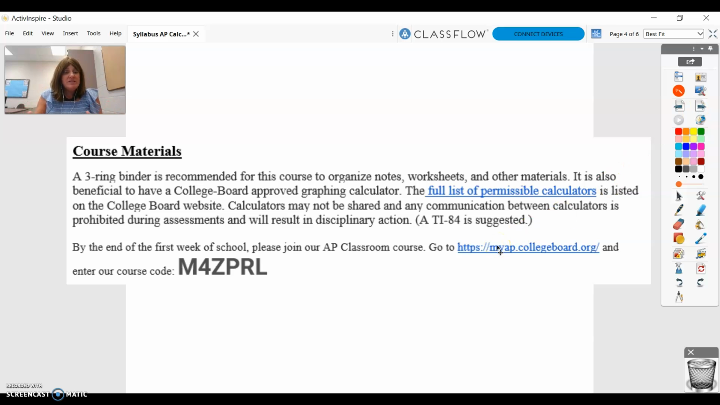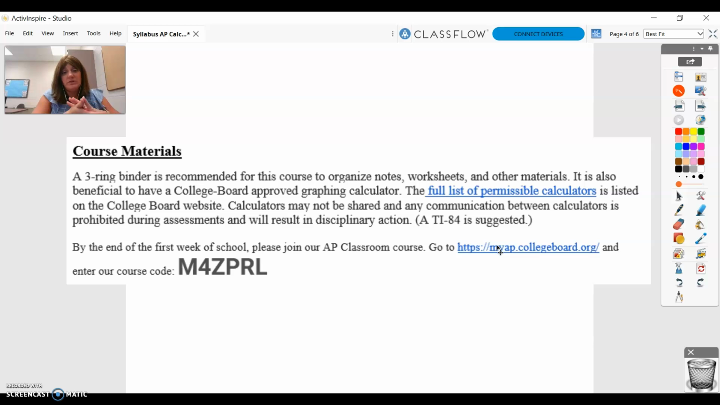I would recommend students have a 3-ring binder for the course. We do a lot of notes. We will have a book for the course as well. A calculator is very highly recommended. If your student doesn't have a TI-83, I would highly recommend getting one of those.